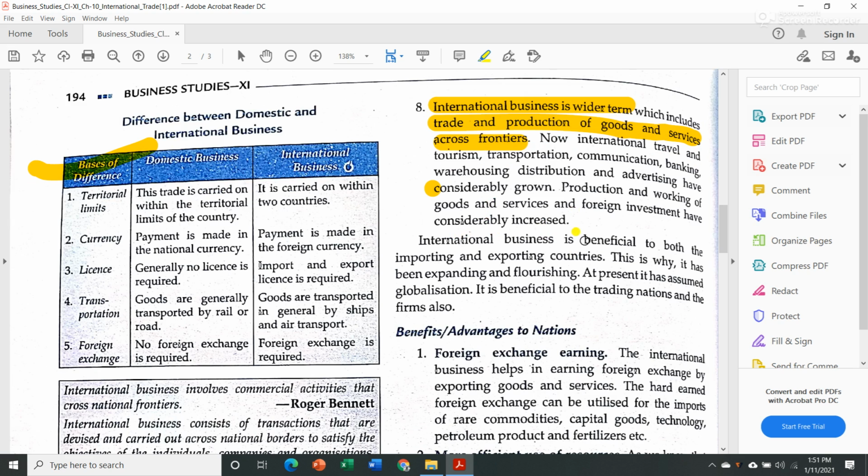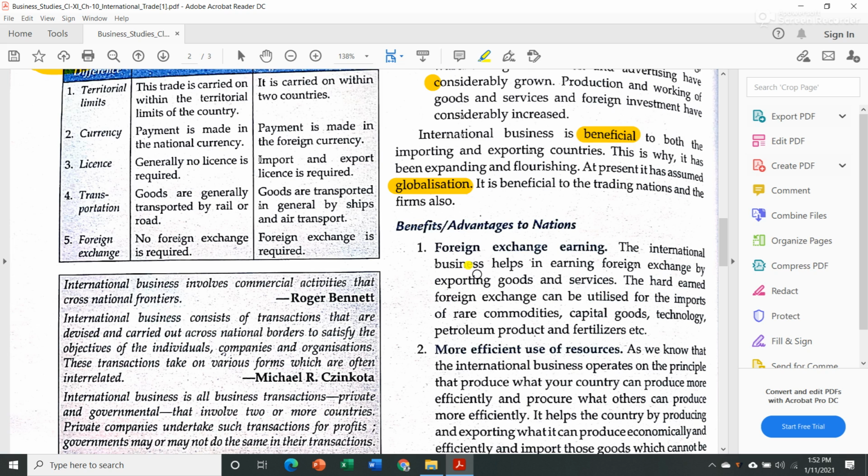Now we know that international business is beneficial to both the importing and exporting countries, because while importing we will get those resources or those products which we cannot manufacture in our own country, and while exporting goods we will sell goods to other countries, which will help in earning profit. This is why it has been expanding and flourishing, and this is the reason why international business is growing day by day. At present, it has assumed globalization. Globalization means all the countries are treated as one market where anyone can purchase from anyone and anyone can sell to anyone. It is beneficial to the trading nations and the firms also.